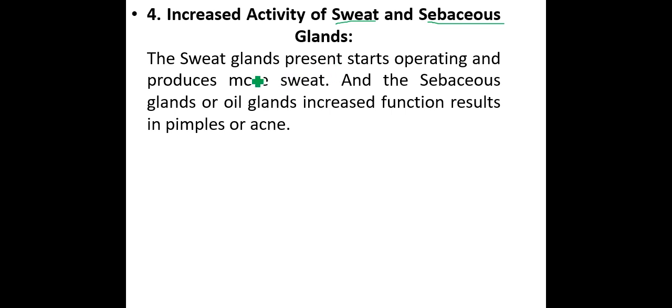The sweat glands in our body start operating and produce more sweat, and the sebaceous glands are the oily glands.